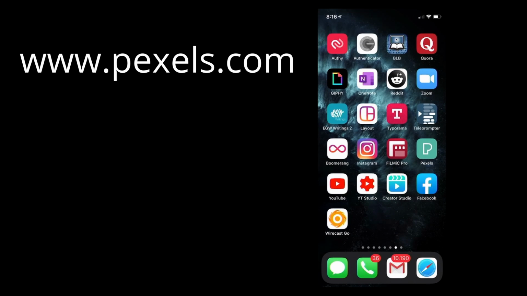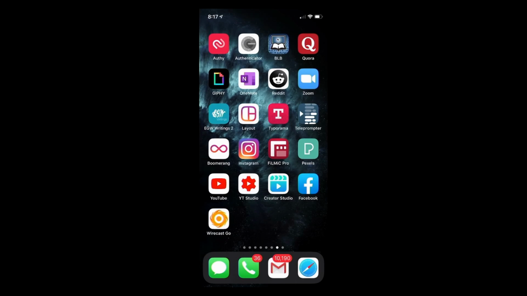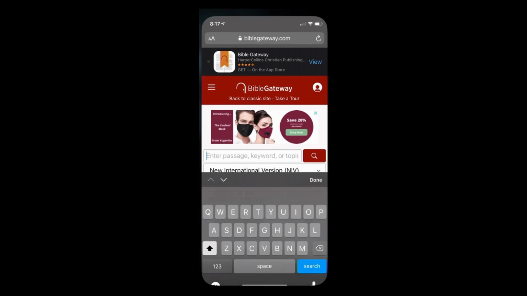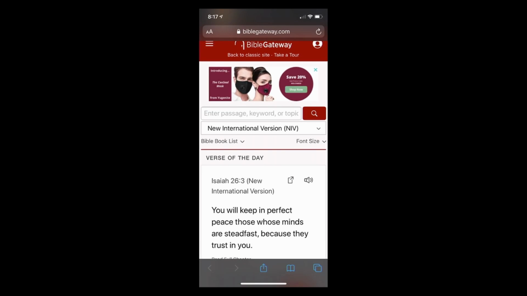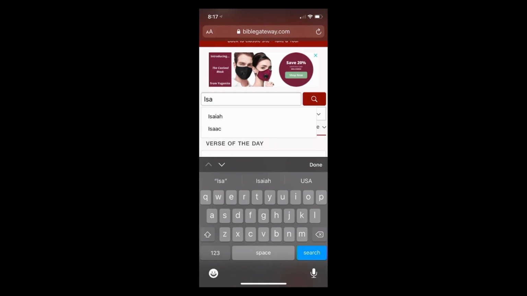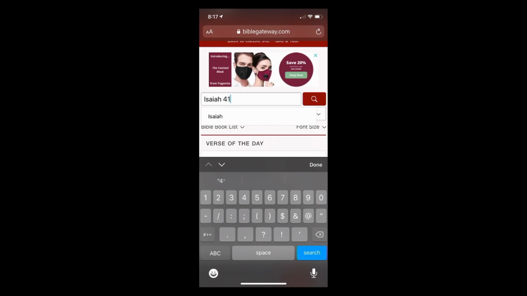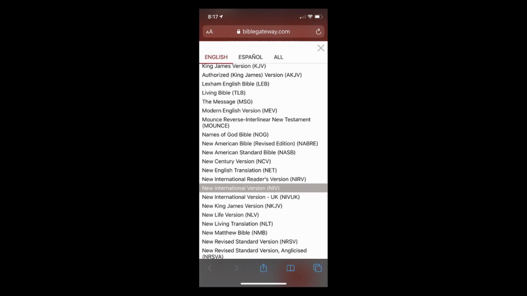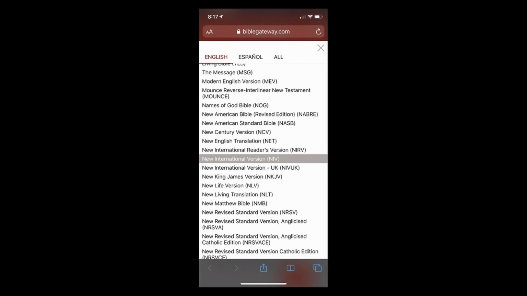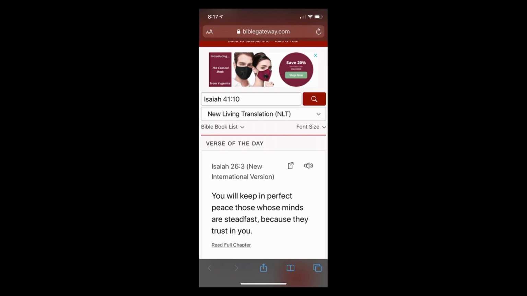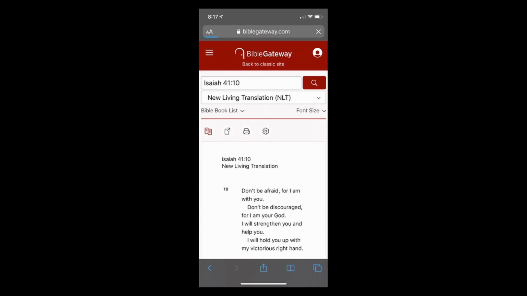Pexels is a site that you can use for royalty-free photos and videos. This is a good source when it comes to a verse of the day. In this demo, I'm going to show you how to do a verse of the day for Isaiah 41:10. So the first thing I want to do is look up the actual verse. I will look up Isaiah 41:10, choose a Bible version that I like, and then from there, look that up.